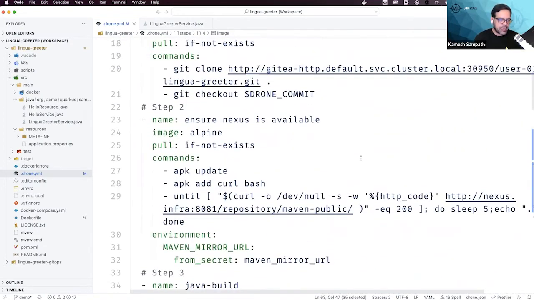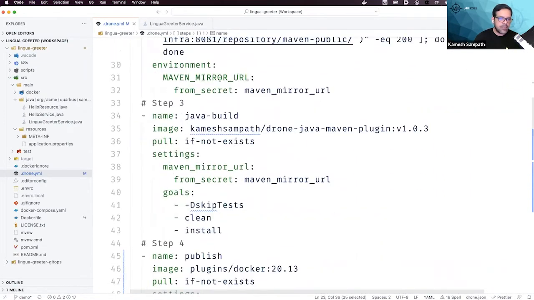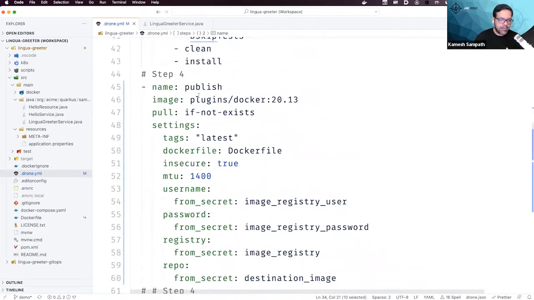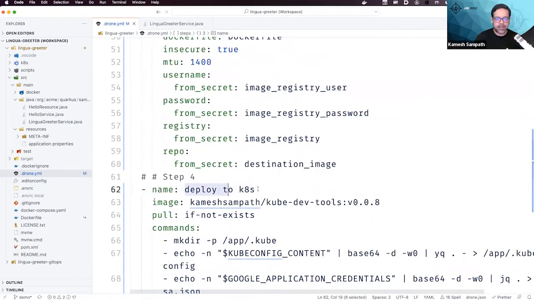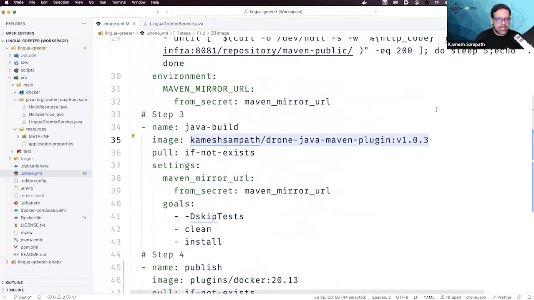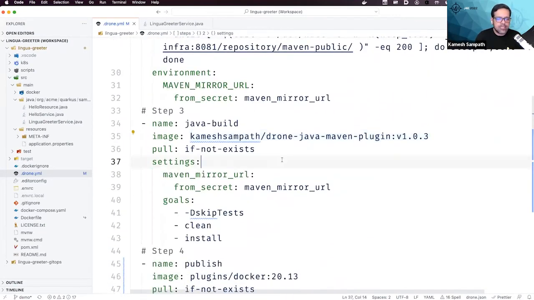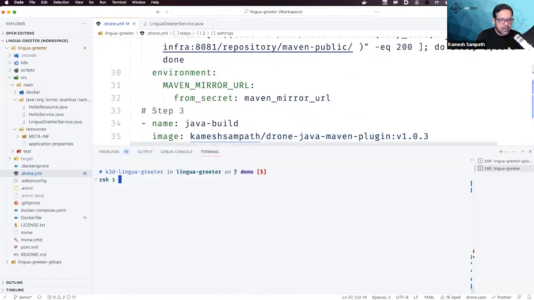There are 4 steps right now. The first step is to clone the sources, ensure Nexus is available, do a Java build, and then publish the image into the registry and deploy into Kubernetes, pulling the image from the registry. And that's all it's going to do for now. As you see, all these are publicly available images, and you can even have it from your local private registry as well. It doesn't matter. In this case, I'm using all publicly available stuff. Okay, let me go to my command line and say git commit -m trigger build and then .drone.yaml.